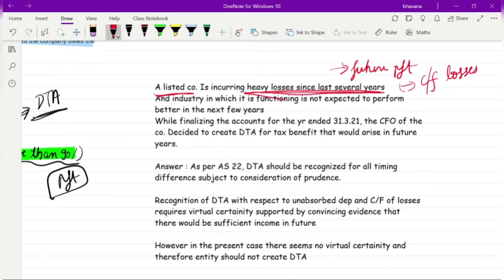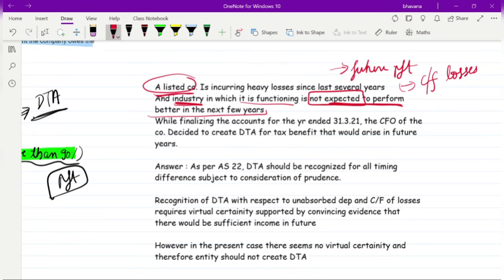In such a case, usually you will create a DTA because in the future you are getting some benefit. But in the next sentence they tell you that the industry in which this listed company is functioning is not expected to perform better in the next few years. That means there is very little chance of having profit.